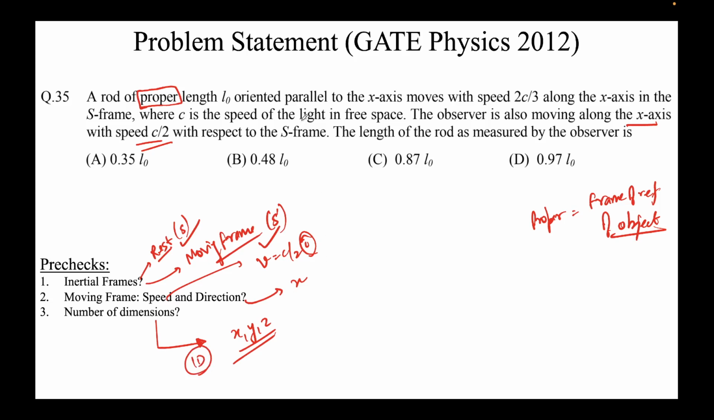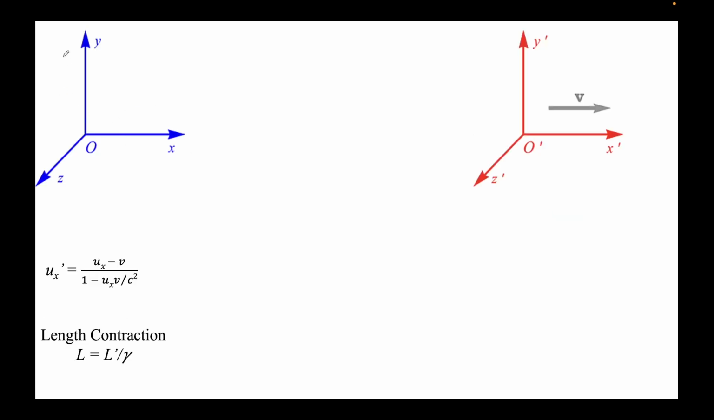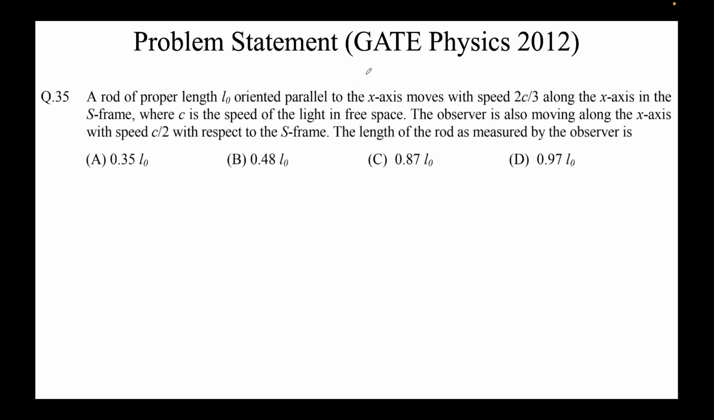Now I'll just draw a diagram of what is being talked about. It's a rod of proper length L0 oriented parallel to the x-axis, which moves with 2c by 3 along the x-axis in the S frame. So this is our S frame, and there is a rod sitting here. But this rod is not stationary, it's moving at a speed of 2c by 3 in this direction, right? And there is another frame S prime here, which is moving at a speed c by 2 with respect to the S frame, the rest frame.